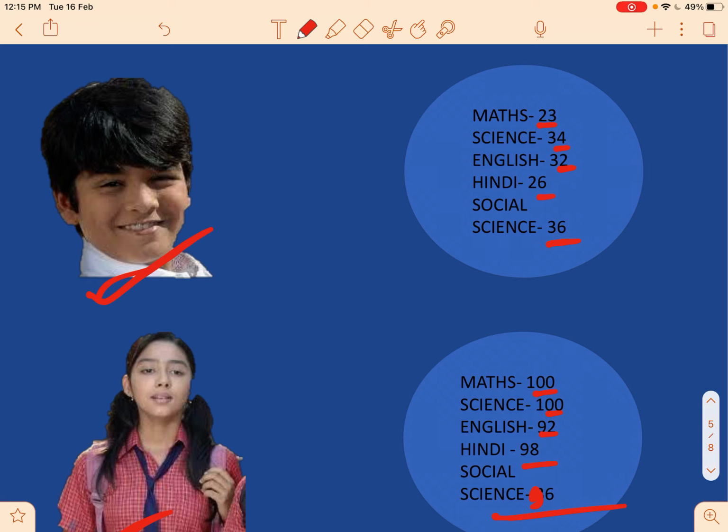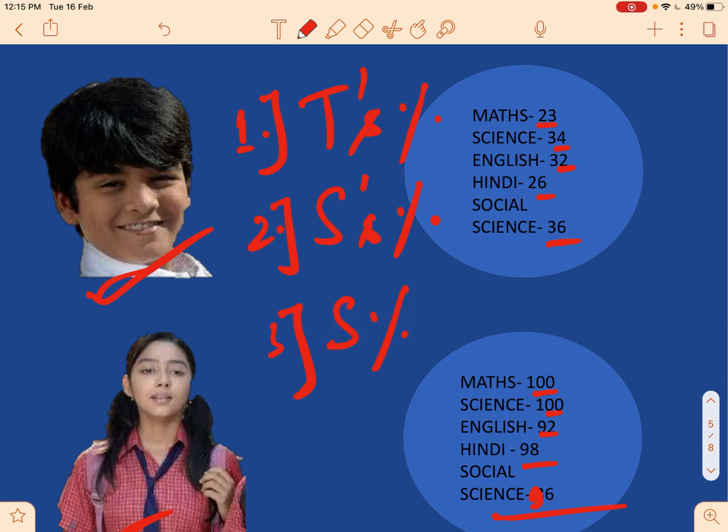First of all, you have to calculate three things. First, calculate Tapu's percentage. Second, calculate Sonu's percentage. Also calculate by how much percentage Sonu's percentage is greater than Tapu's percentage.